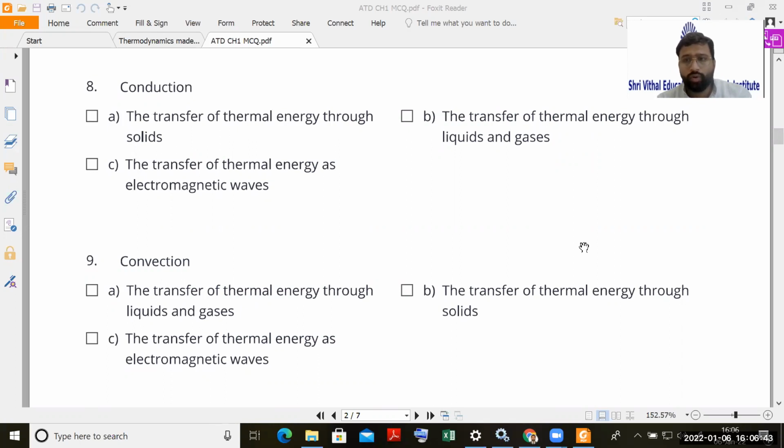So already I have told you there are three modes of heat transfer: conduction, convection, radiation. Yes, correct answer, as most of you are giving A, transfer of thermal energy through solids, right? What will be this one? Option number B, what does it suggest?